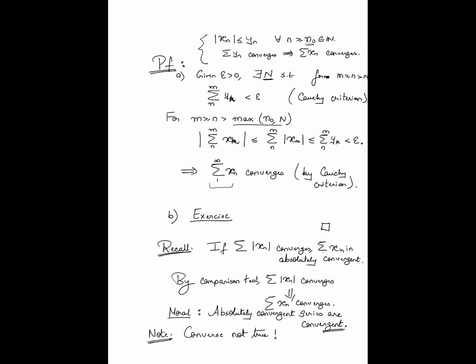So again, I'm just going to state the example here. A formal justification will follow from the results that we are yet to derive. It turns out that if you look at something like summation minus 1 raised to n, 1 by n, this series is convergent. But for absolute convergence, you would be looking at summation 1 by n, which we have already said does not converge. So it is convergent, but not absolutely convergent.